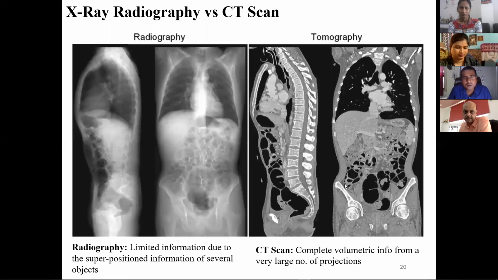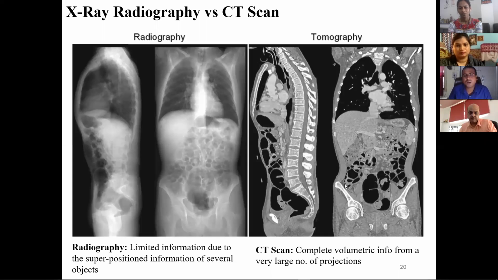If you see the lung and the heart, they have other obstacles, but in this case we can see very clearly. Other portions are also better compared to X-ray radiography, because in radiography many things are superimposed, but in this case it is not so. So complete volumetric information can be obtained from this.